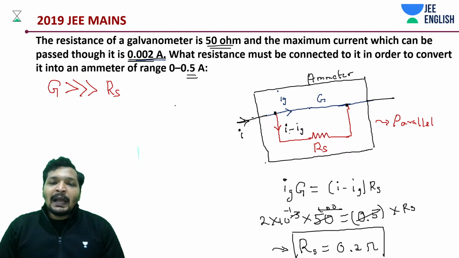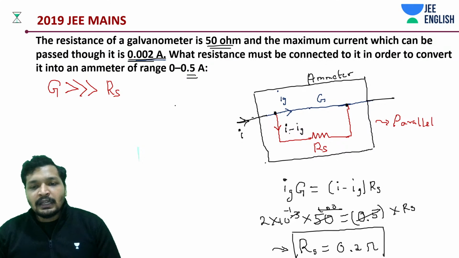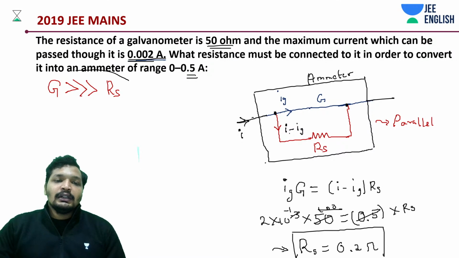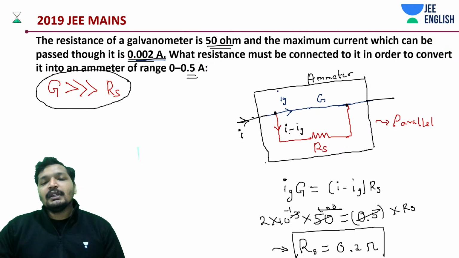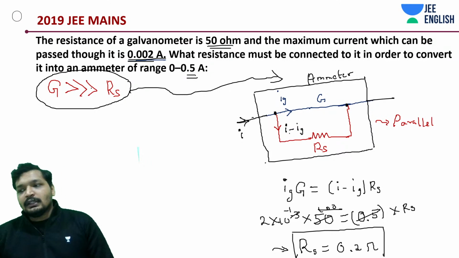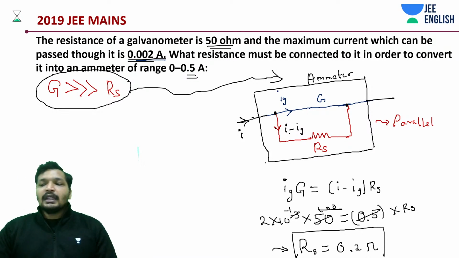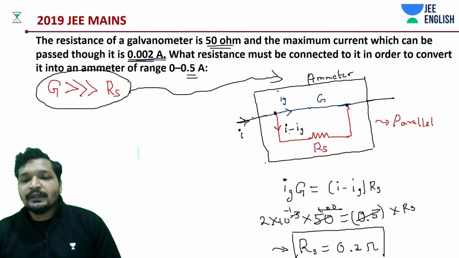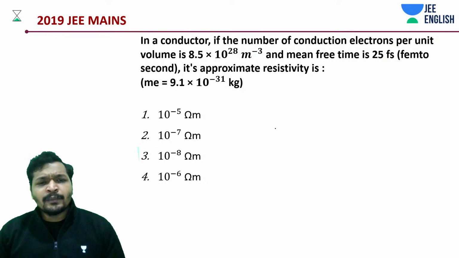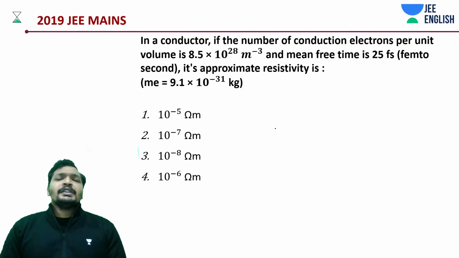How do you make an ammeter? You shunt something in parallel. You shunt a very small resistance in parallel. That's how you make an ammeter. That's why the majority of the current will flow inside this. That's when you are increasing the range, isn't it? That's it. All right, let's do one more question or 2 more questions.